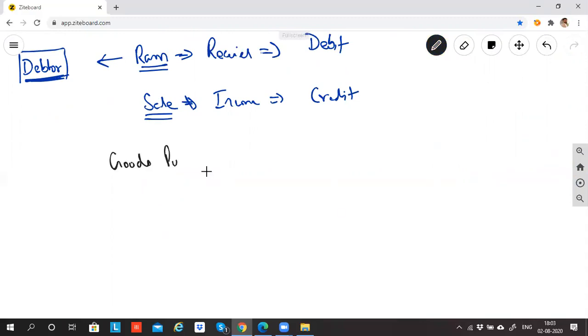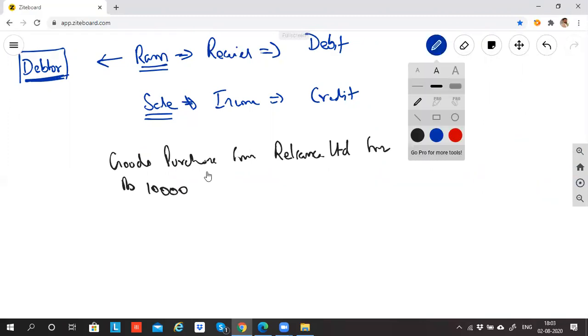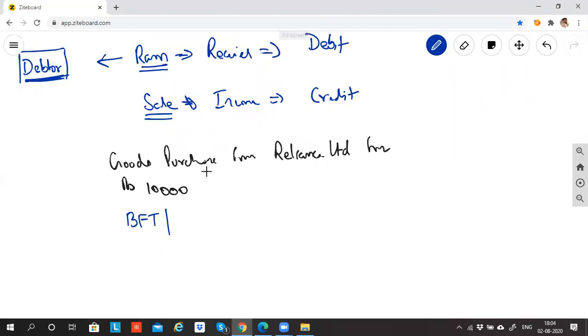Goods purchased from Reliance Limited for rupees 10,000. First of all, is it a business financial transaction? Yes, sir. This is a business financial transaction. Whether it is a cash transaction or a credit transaction? Credit transaction. Because when business is purchasing goods from Reliance Limited, business has not paid Reliance Limited. No information is given in the question about the payment. So it is a credit transaction.